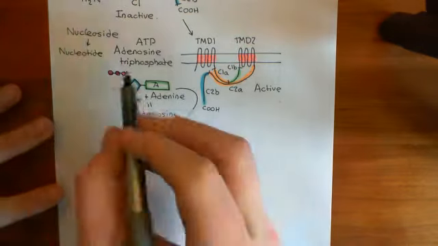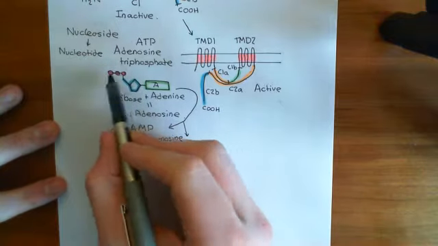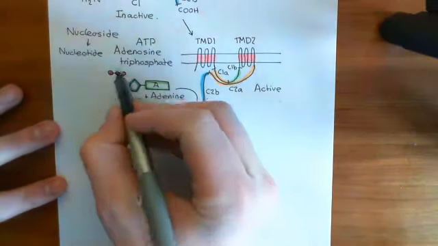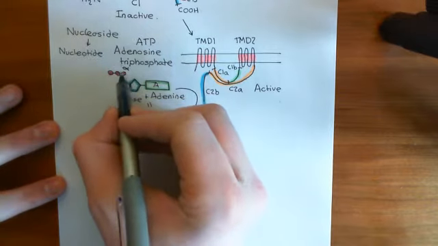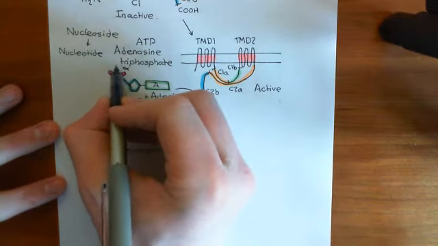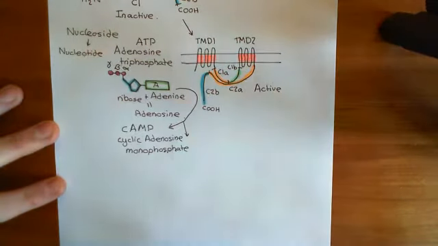Firstly, let me just tell you about the nomenclature for these 3 phosphate groups within the adenosine triphosphate molecule. The first phosphate group is called the alpha phosphate. The second phosphate group is called the beta phosphate, and the third one is called the gamma phosphate.